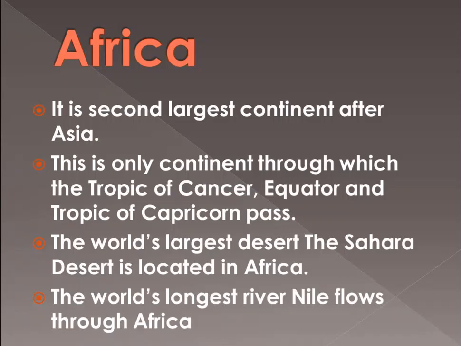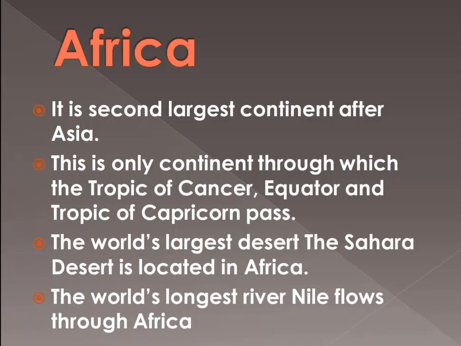The world's largest desert, the Sahara Desert, is located in Africa. Even the world's longest river, the Nile, also flows through Africa. So in Africa, we can write all these points: the three major latitudes pass through it, and the Nile, the longest river in the world, also flows in Africa.